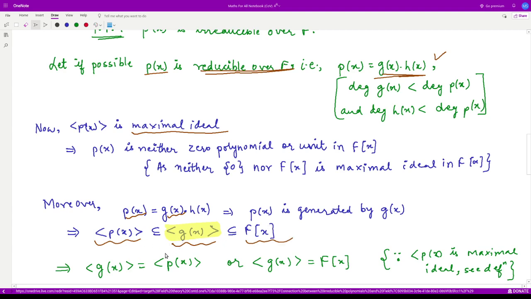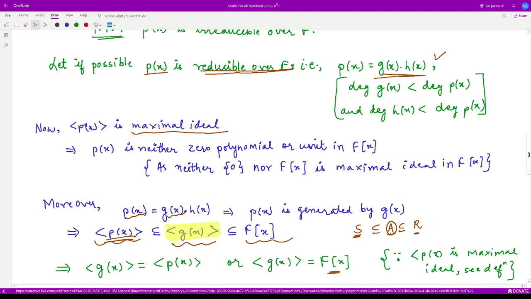So in both the cases now, because the ideal generated by Px is a maximal ideal, if such an inclusion occurs, that means you have something like this, S contained in A, contained in R. This is the ring, this is the maximal ideal, and if you have any ideal in between, then this ideal is either equal to S or it is equal to R. So similarly, this ideal generated by Gx is either equal to the ideal generated by Px, or it is equal to the ideal generated by Fx.